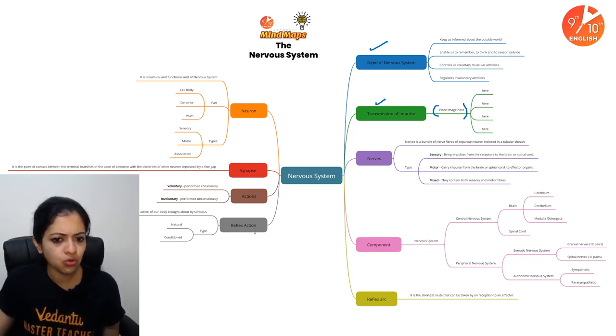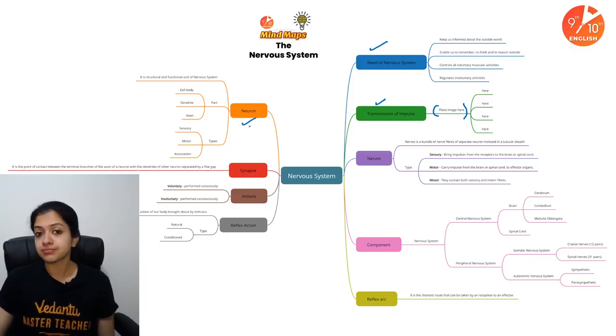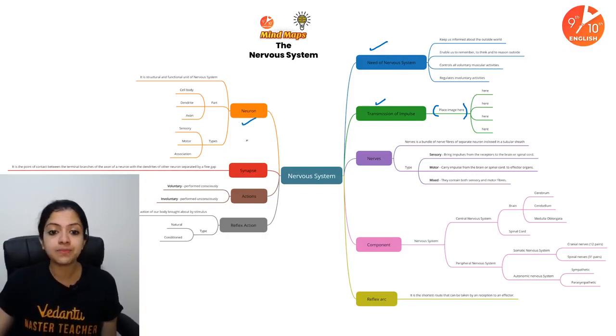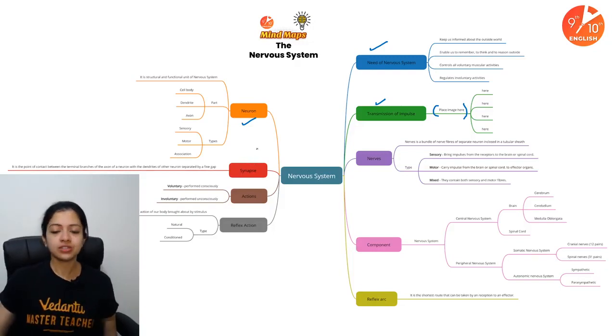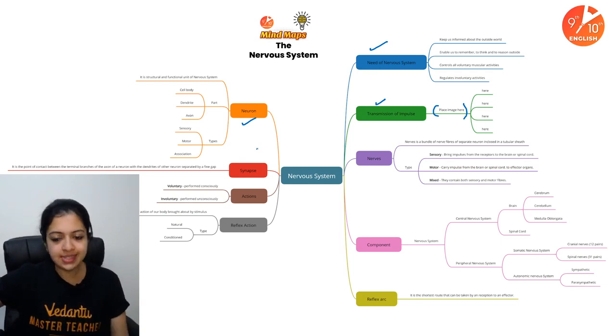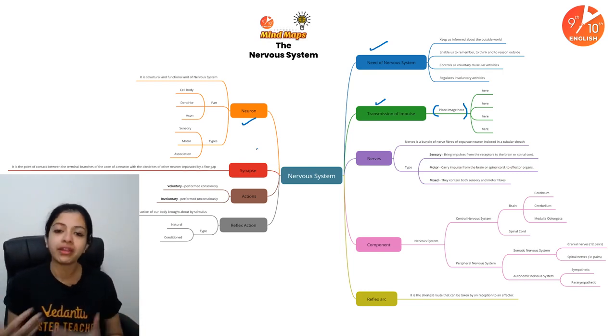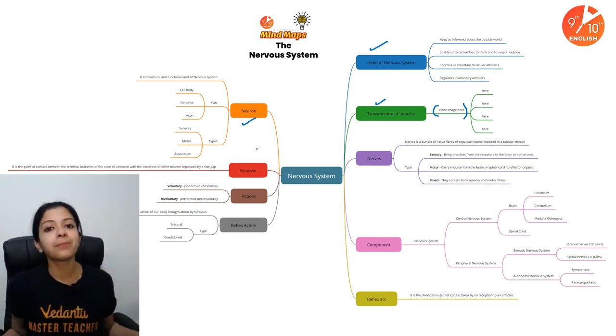What else do we need to know? Yep, I think that's about it. Oh yes, neuron, parts of a neuron, the types of neurons, and maybe terms like synapse, impulse, reflex action, and things like that. Children, this or anything less than this or anything more than this, it's completely up to you.